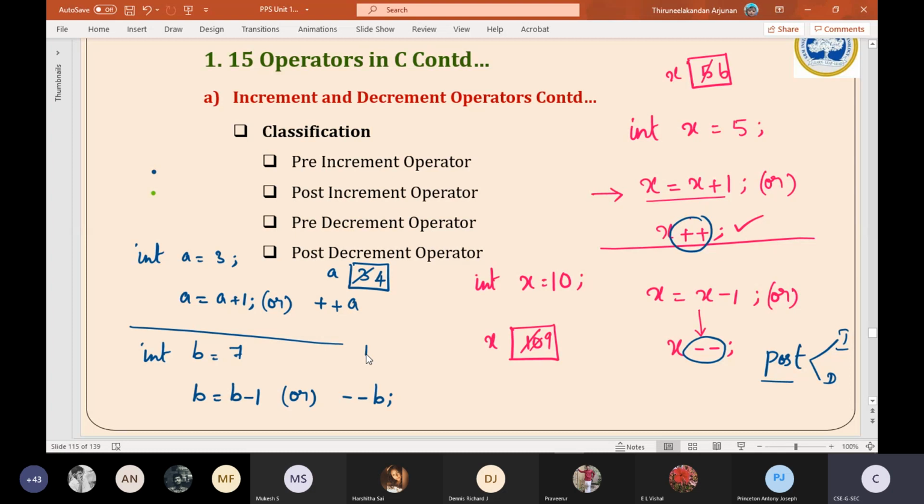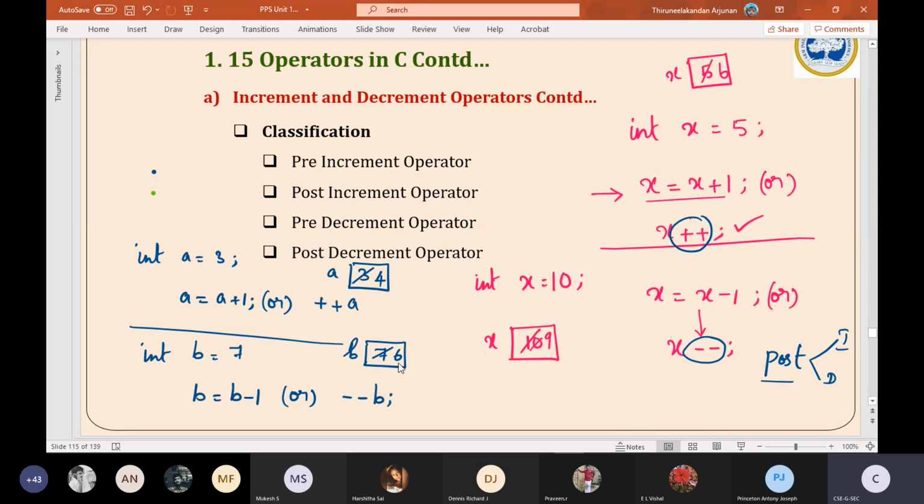The moment we are initializing b with 7, automatically 7 will get stored in its memory space, and the moment we are executing b is equal to b minus 1, this 7 will get decremented by 1 and then it will get stored as 6. Both of these are looking like a 6 only. Adjust it, I should not have used b.